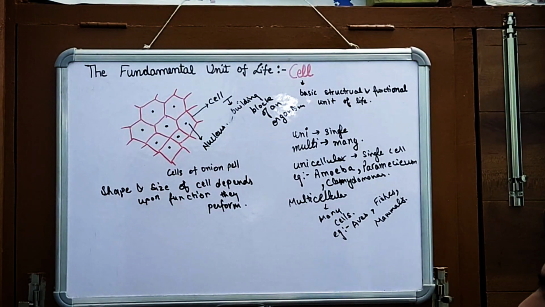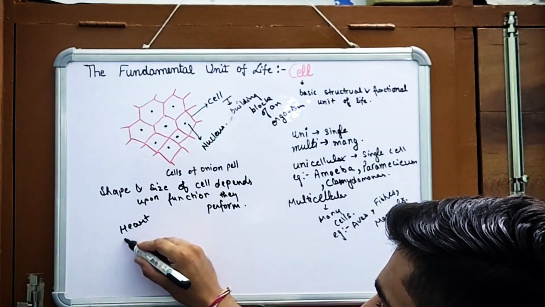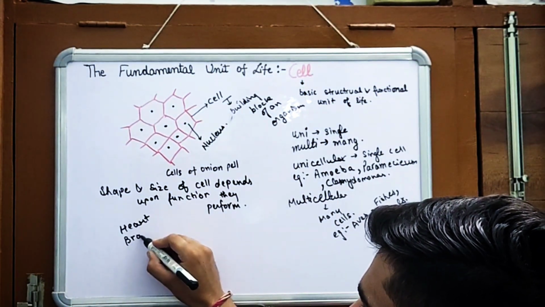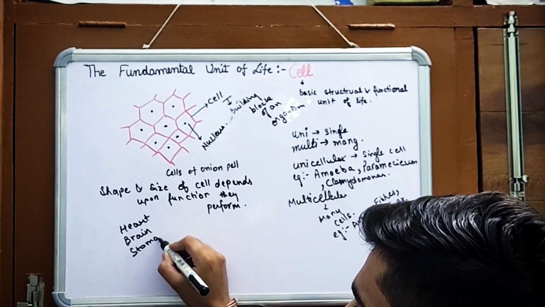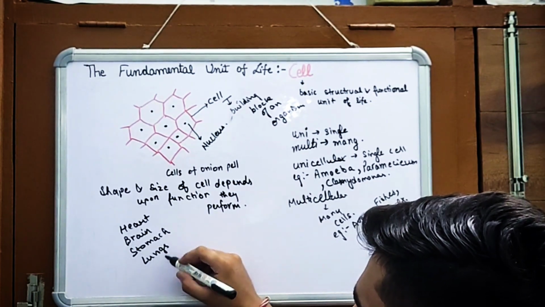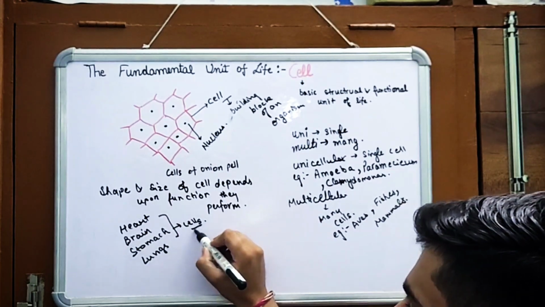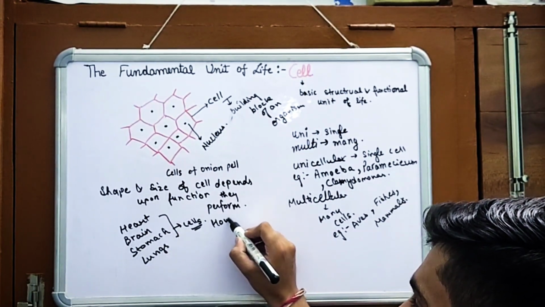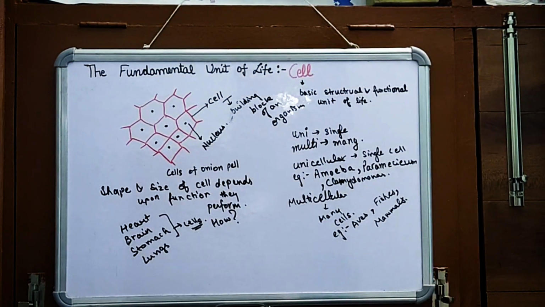Organs like heart, brain, stomach, lungs, they all are made up of cells. But how? Now the question arises, how are these made up of cells?